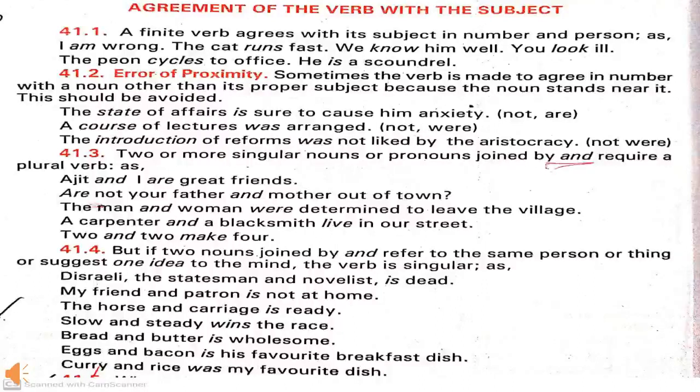Now let's discuss various rules of subject verb agreement. Sometimes the verb is made to agree in number with a noun other than its proper subject because the noun stands near it. This should be avoided. Means the verb should be made to agree in number with its proper subject, not with a noun near it.